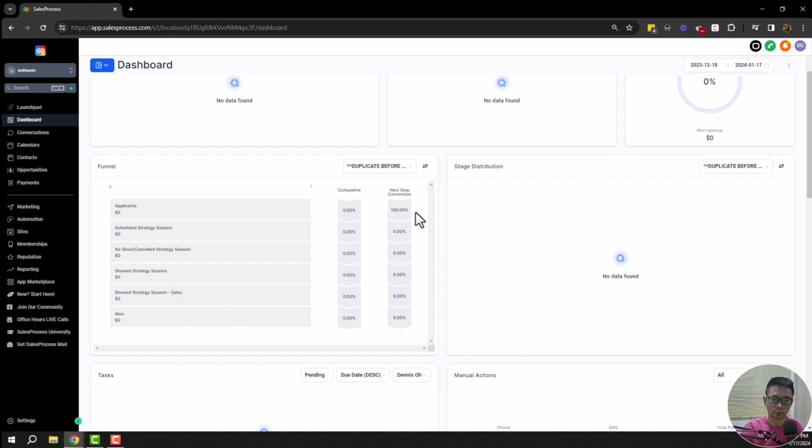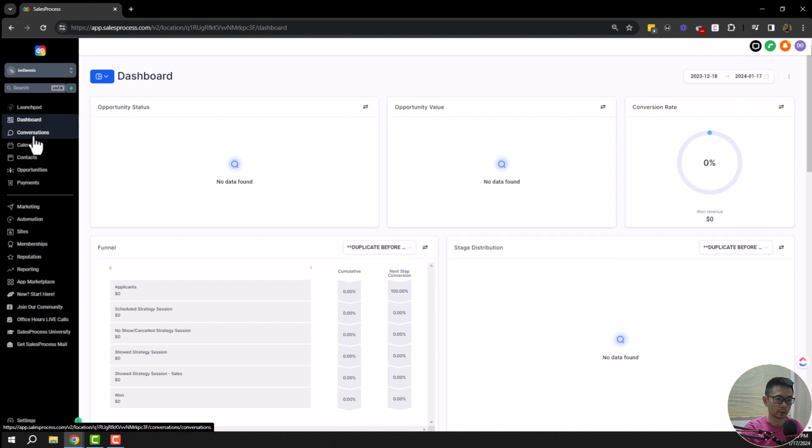It shows percentages of the closing rate. So for example, of those who did show up for the session, how many you actually closed. That way you can see based on your funnel where it's not working out,